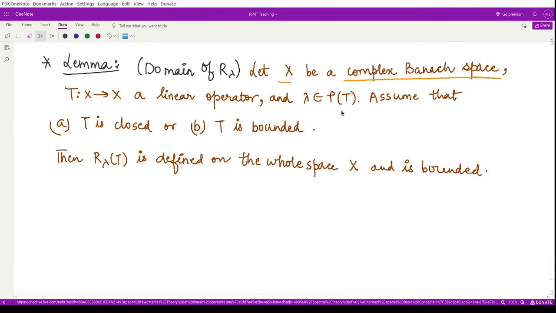This is the assumption that lambda comes from the resolvent set, so lambda is a regular value. Moreover, we assume that the operator T is closed and bounded. Then we say that R lambda T is defined on the whole of the space and it is bounded.